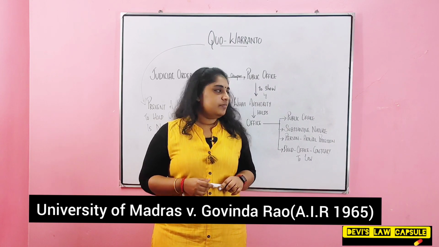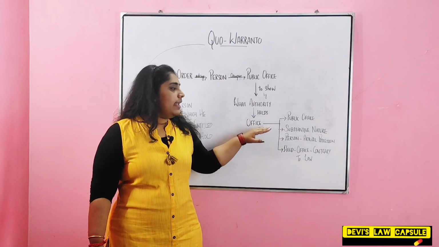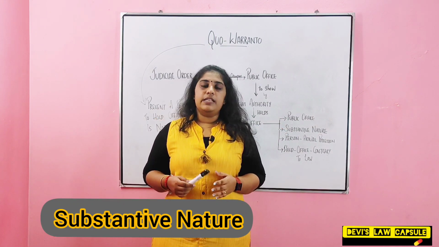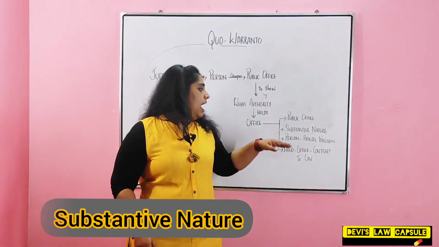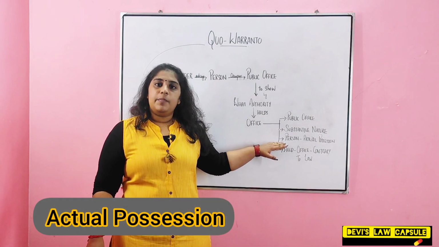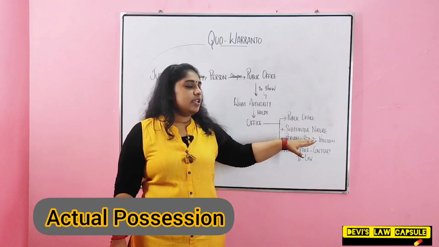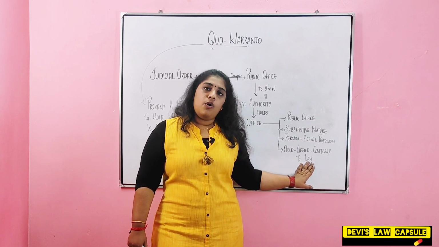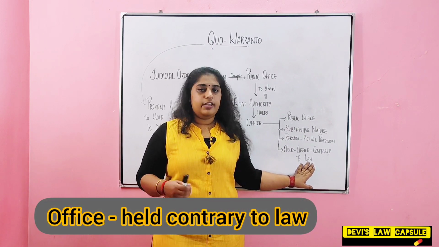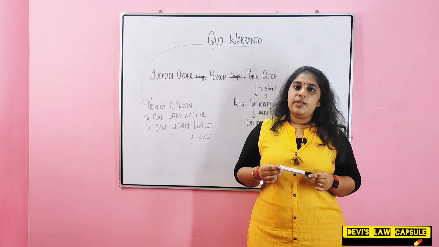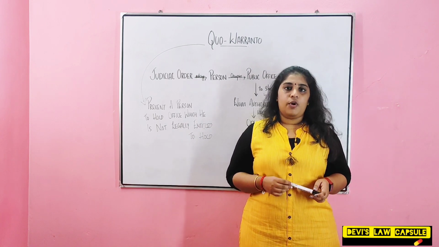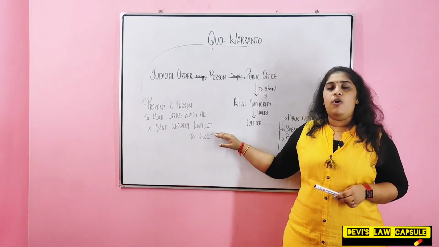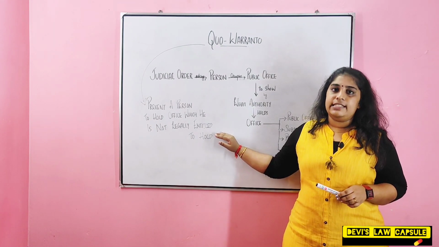Second point is that the office must be substantive in nature, that is, it must be permanent in nature. And third point is that the person who is holding the office should have actual possession. And fourth point is that the office must be held contrary to law. So the main object of writ of Quo Warranto is to prevent a person from holding a public office which he is not entitled to hold.